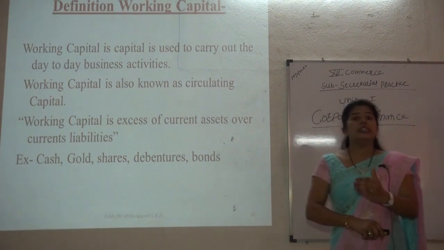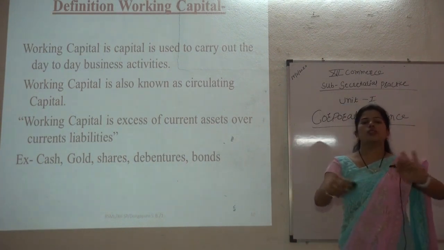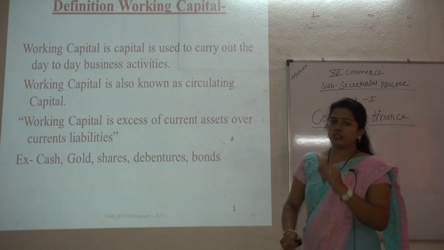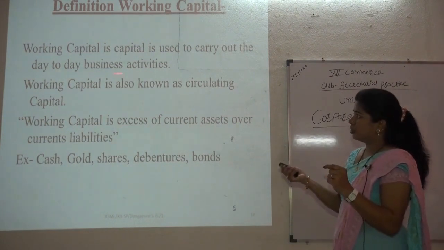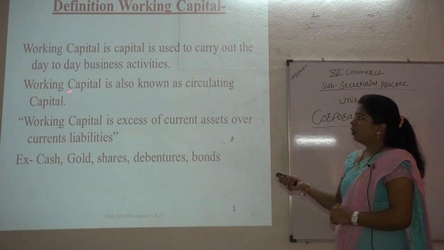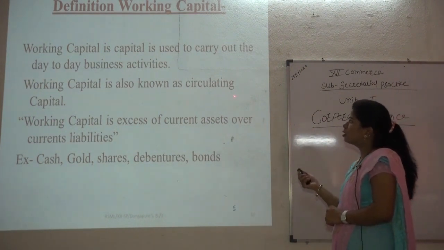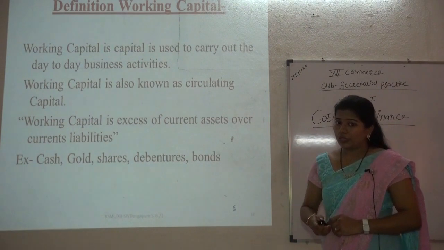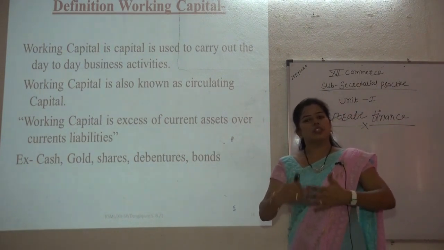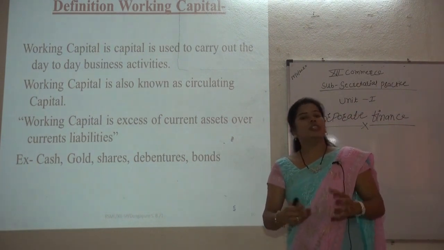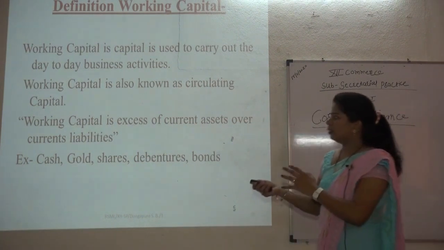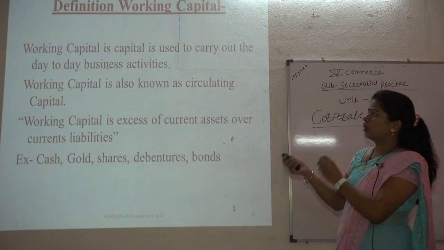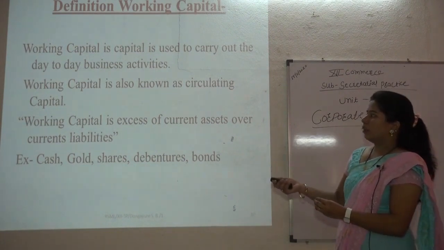So specially a trading organization needs a large amount of working capital. That's why it is the asset purchased for a short term period. So working capital is also known as circulating capital. Why is it circulating? Because it continuously circulates through the year, and that's why it is known as circulating capital.